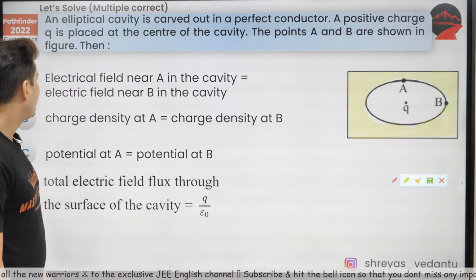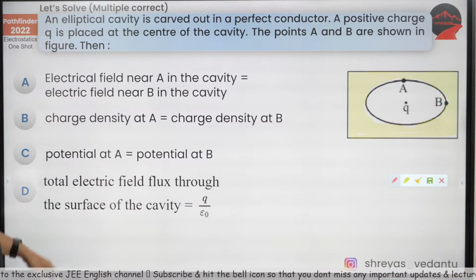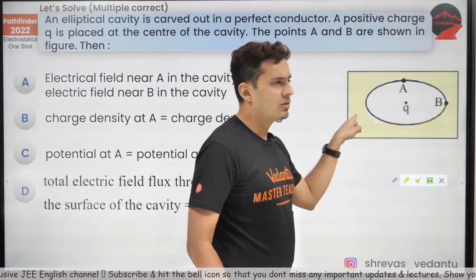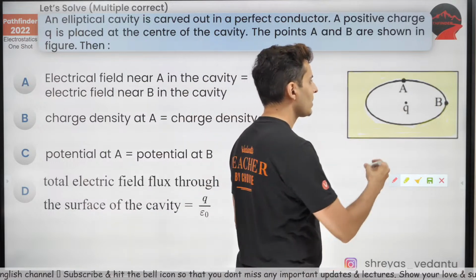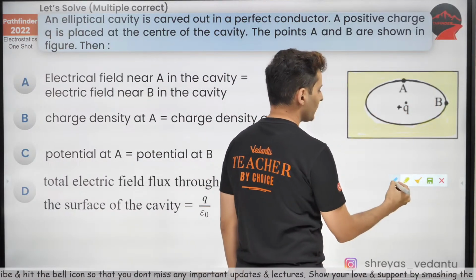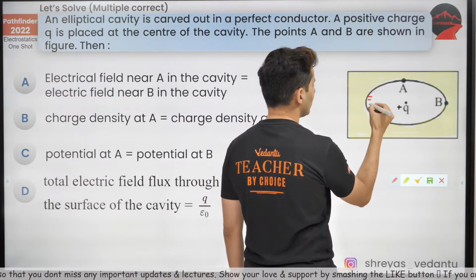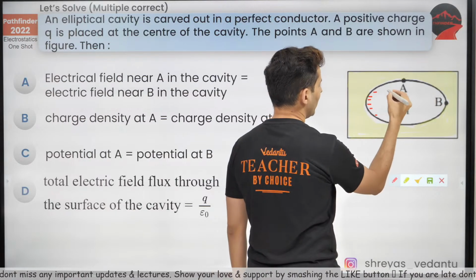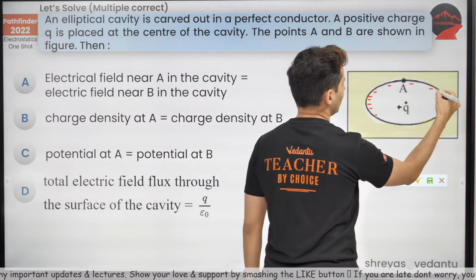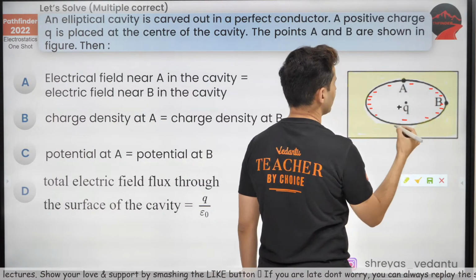Yes, the field near A in the cavity is equal to the electric field near B. Well, you can see the cavity is not circular, it is elliptical. So because of that, if this was plus Q, obviously there will be more charges developed over here, and fewer charges developed over here where the radius of curvature is less.